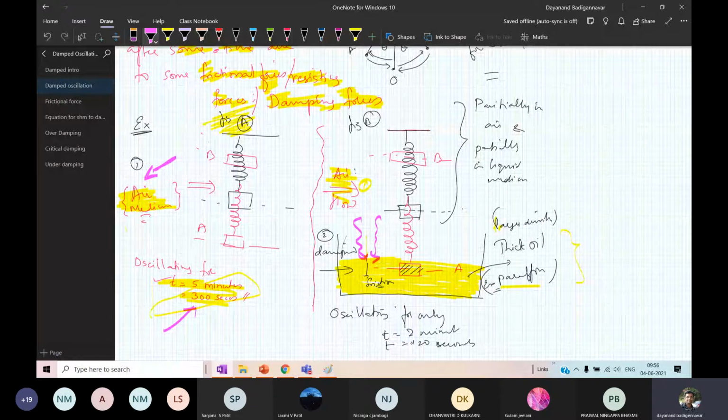That is because we have added some damping to the system. Damping means friction, and friction may be of any kind. This is only an example I am giving you, so it may be a generalized one. I also defined what frictional force is.